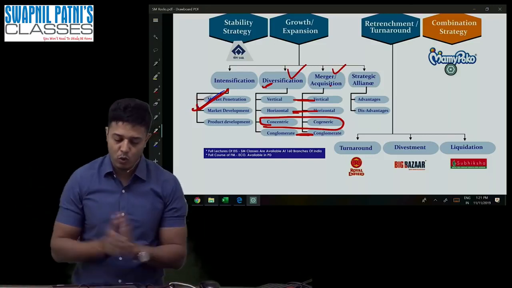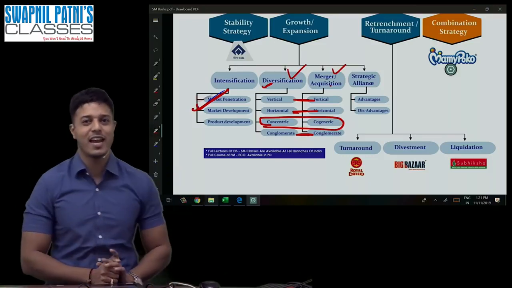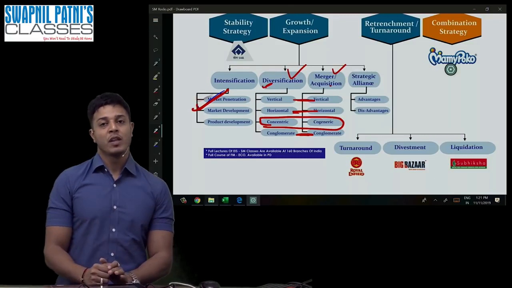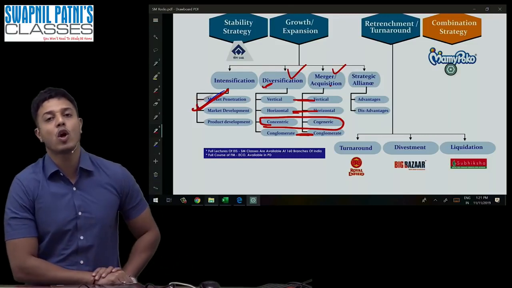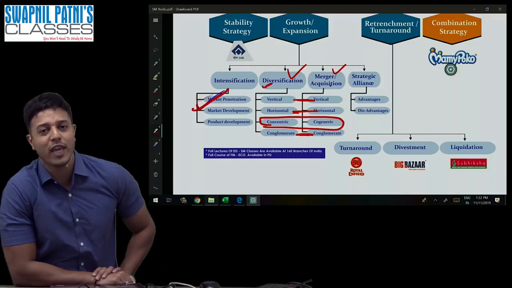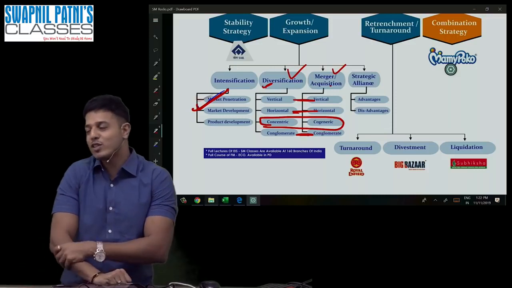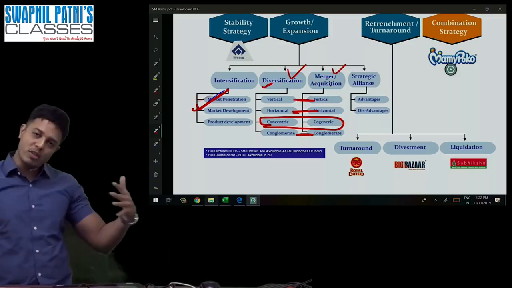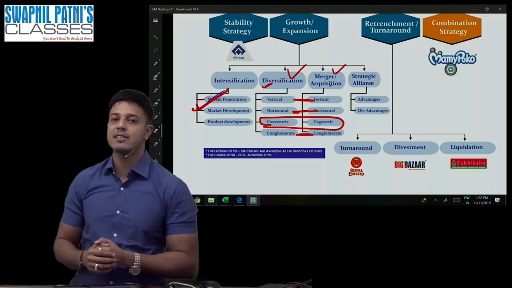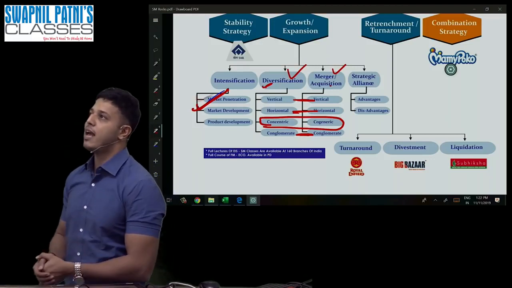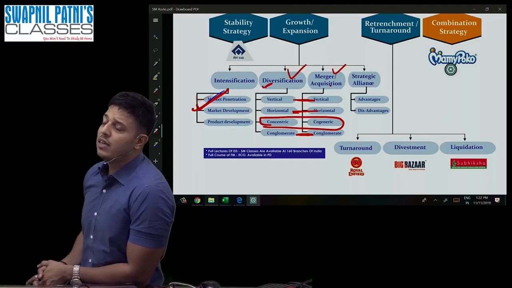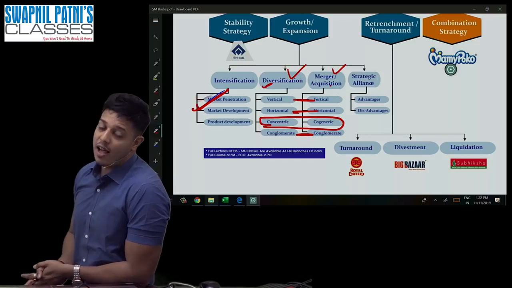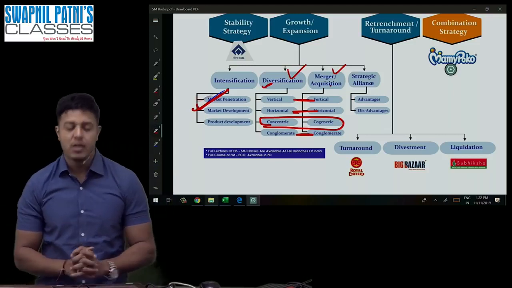Vertical, backward and forward is over. Now it's time to talk about horizontal, guys. Horizontal merger: you are getting merged with your own competitor, like Maruti Suzuki. Maruti is also a car manufacturer, Suzuki is also a car manufacturer. They are both getting merged. One more point, guys. Maruti Suzuki, one more example: Vodafone Idea was again an example of horizontal merger.